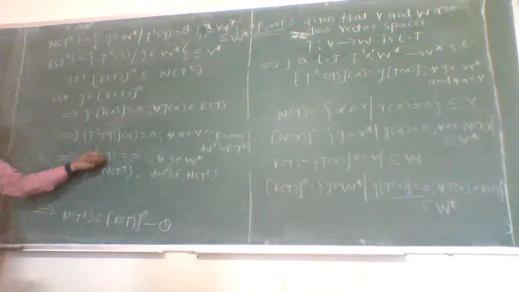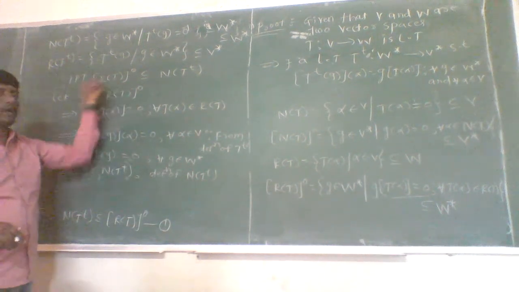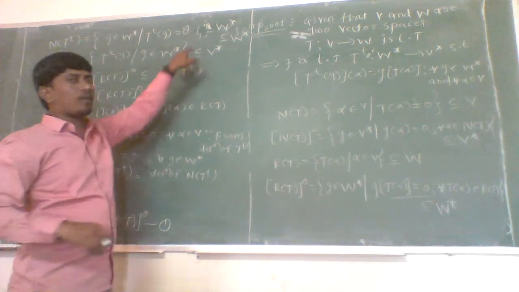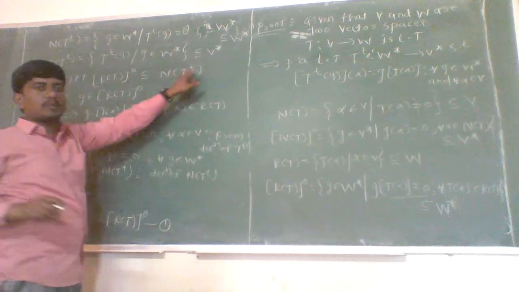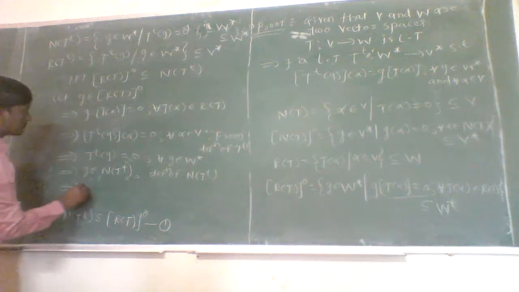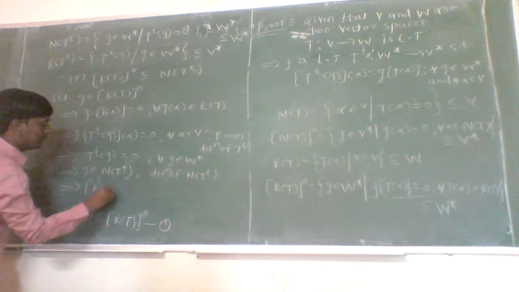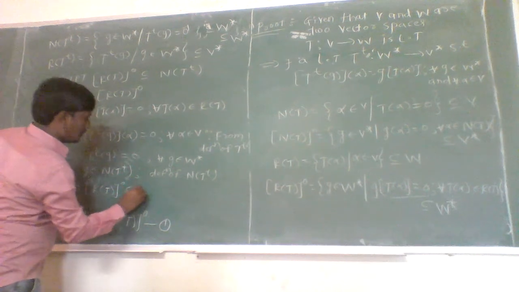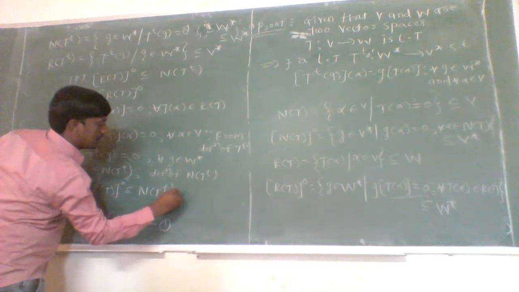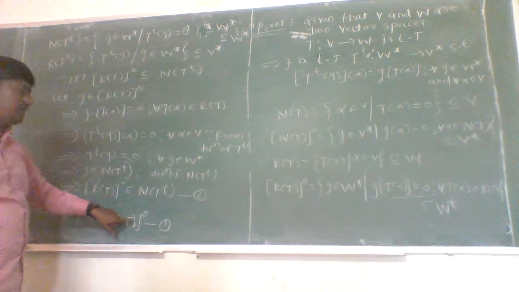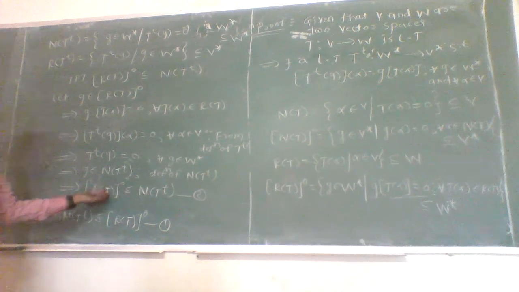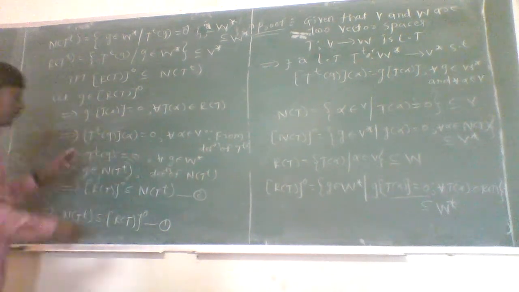So here we have taken one G, which is a member of annihilator of range space of T, and we have proved that G is a member of null space of T to the power T. Therefore, annihilator of range space of T is a subset of null space of T to the power T. This is the second one. From 1 and 2: in first, null space of T to the power T is a subset of annihilator of range space of T, and in second, annihilator of range space of T is a subset of null space of T to the power T. Therefore, from 1 and 2, both are equal.